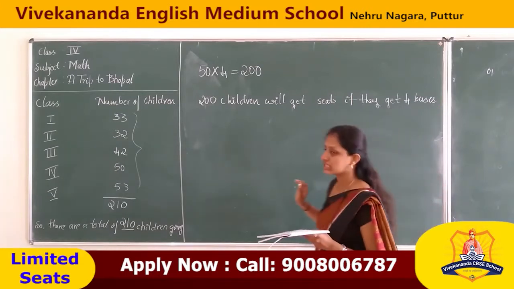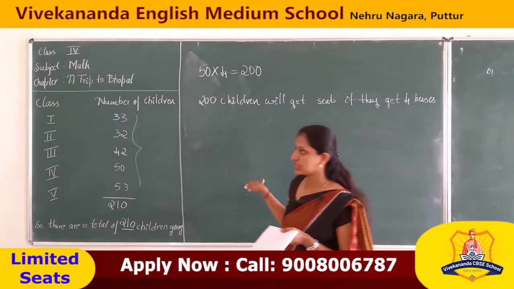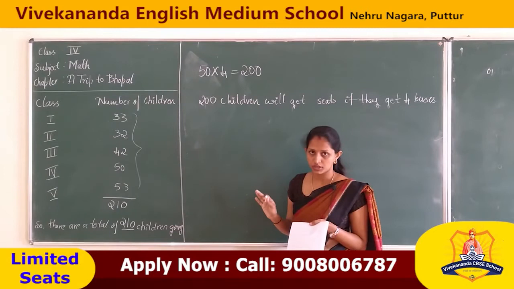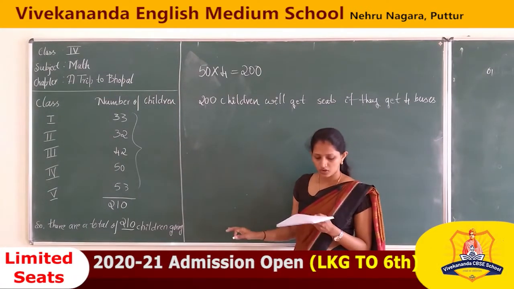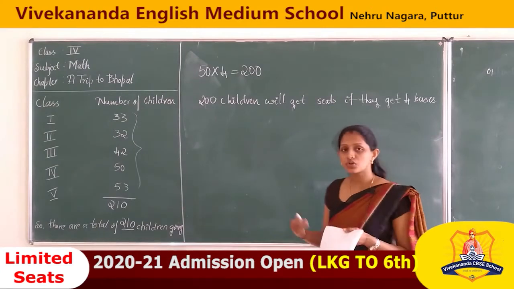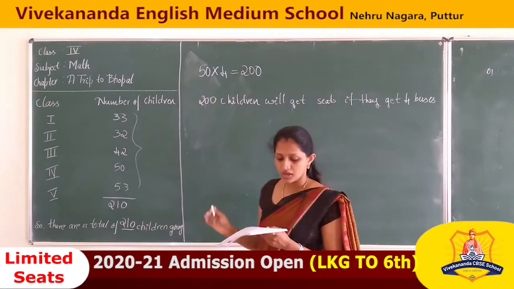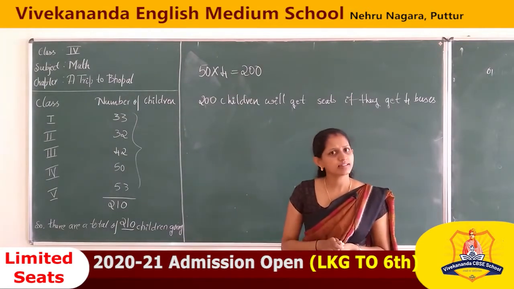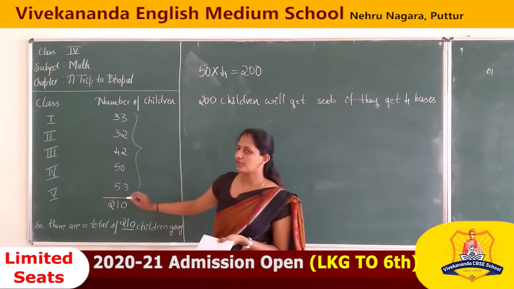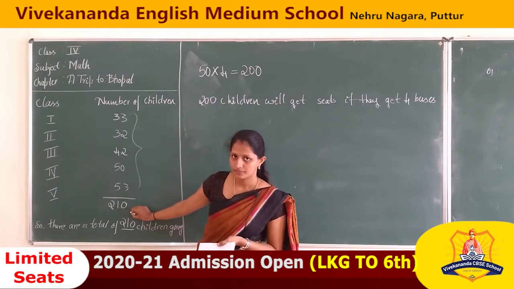Correct? Please write these questions in your notebook. These are the important questions. The next question they will ask is, will there be any children left without a seat? See, the total number of students is 210.